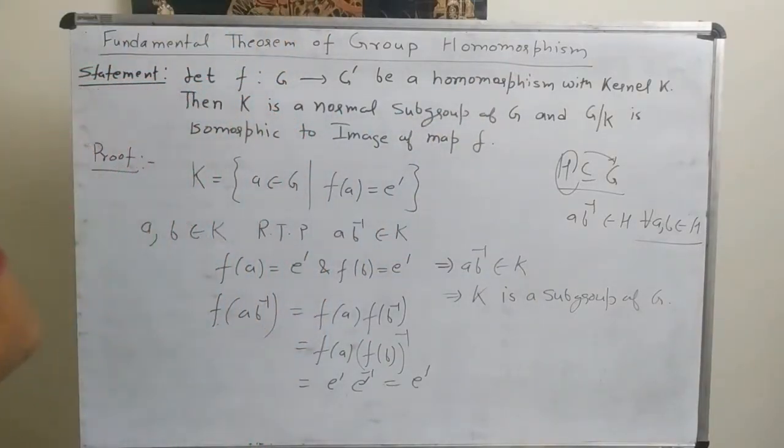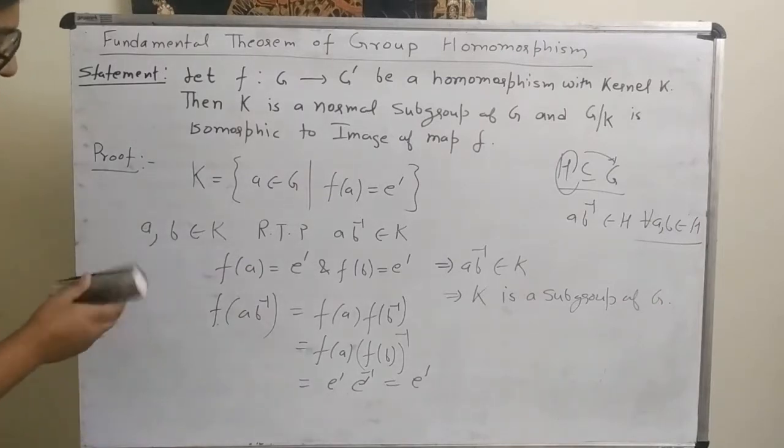Now the second thing we want to prove is that this kernel K is a normal subgroup. To prove that, what do we have to do?